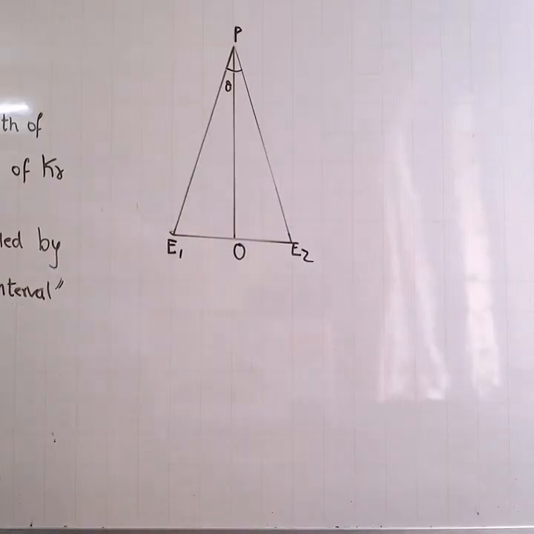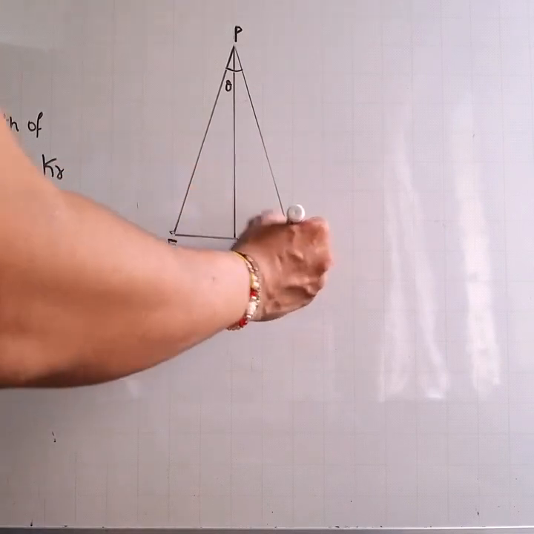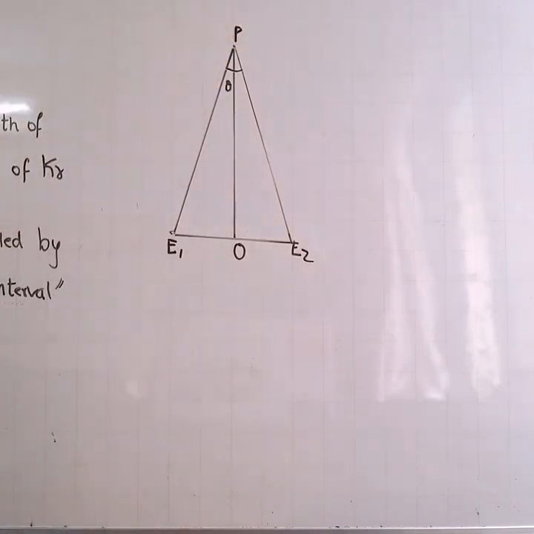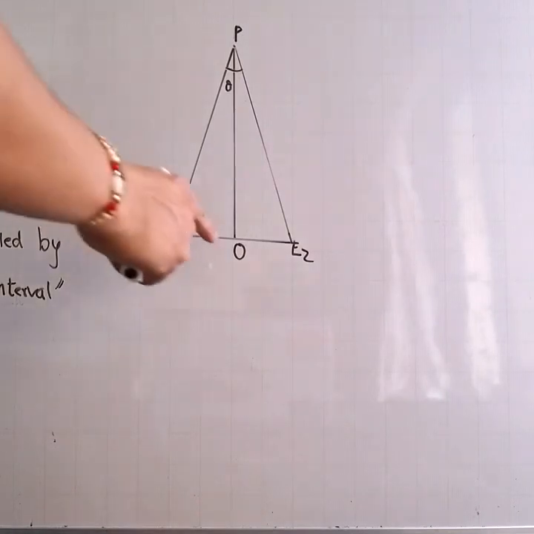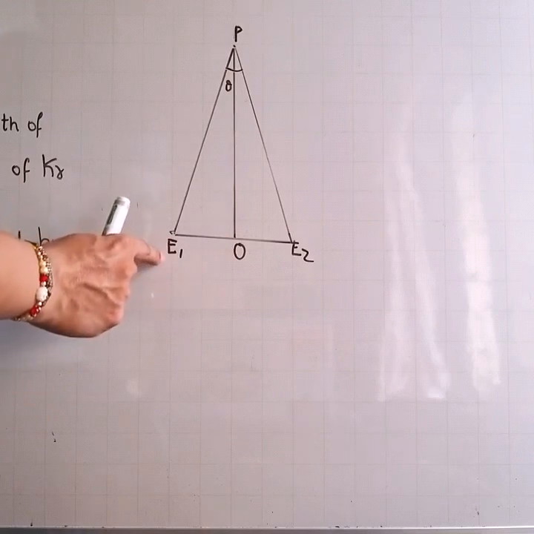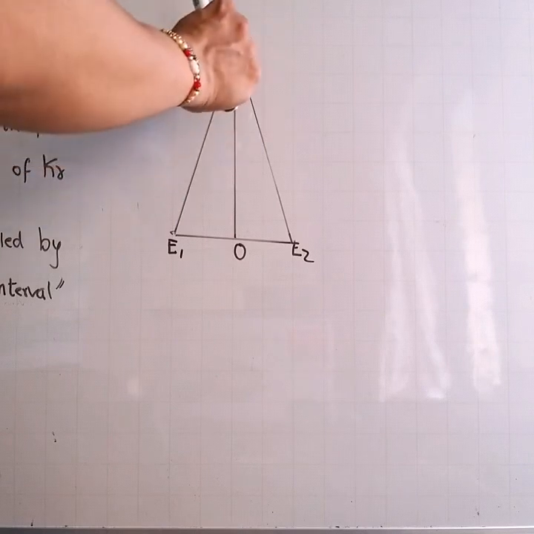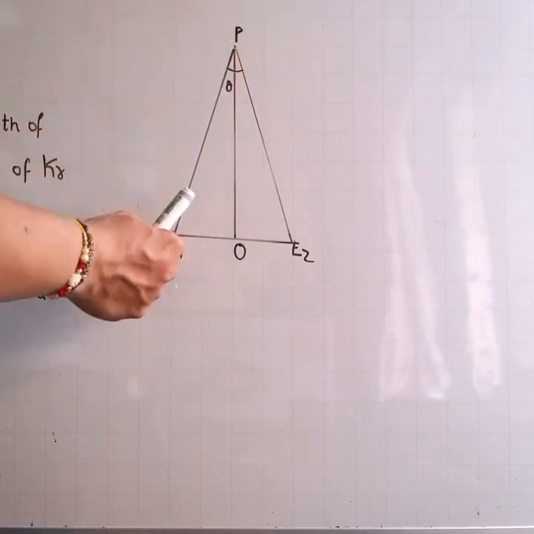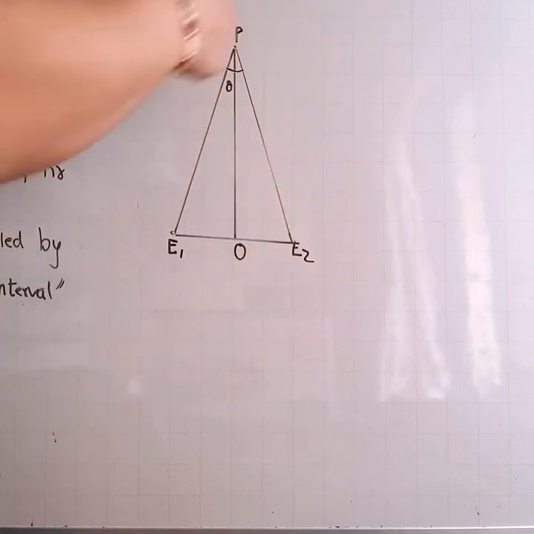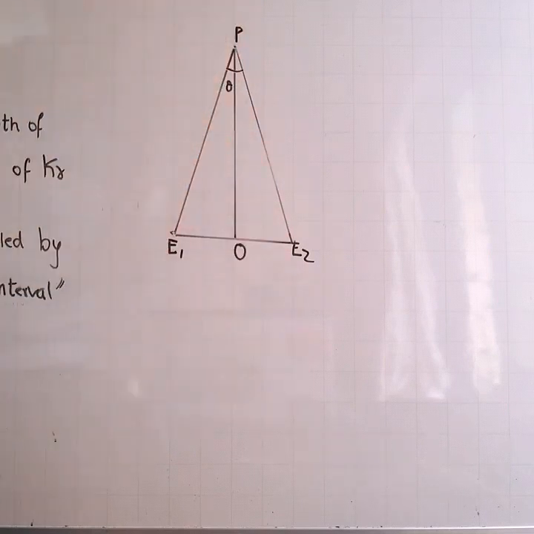Now let's talk about the parallax method. This I am explaining to you. These are my two eyes, E1 and E2, and this is an object at point P. Now I want to find the distance between the point P and me. When I view this object P, this is the line E1P, and from the second eye E2P is a line, and theta is the angle between these two lines.